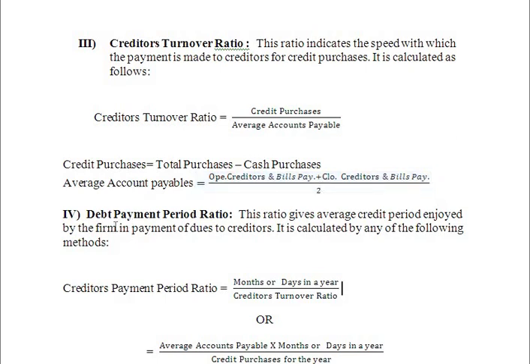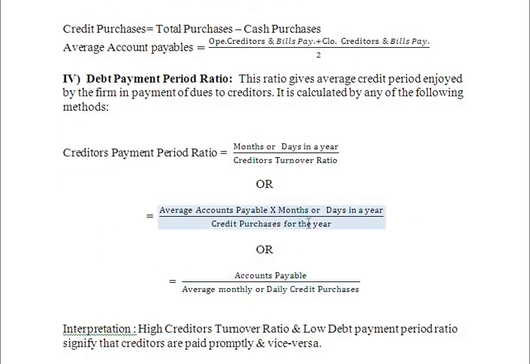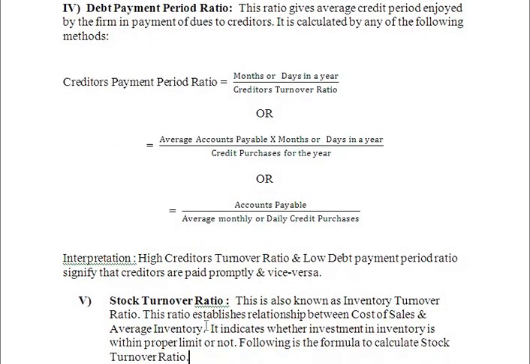And the next one is debt payment period ratio. This ratio gives the information about average credit period enjoyed by the firm in payment of dues to the creditors. Formula is months or days in a year divided by creditors turnover ratio, or average accounts payable into months or days in a year divided by credit purchases for the year, or accounts payable divided by average monthly or daily credit purchases. And this is the interpretation of creditors turnover ratio and debt payment period ratio.